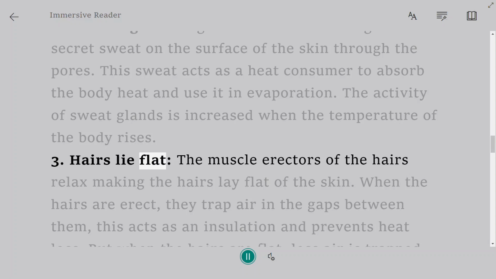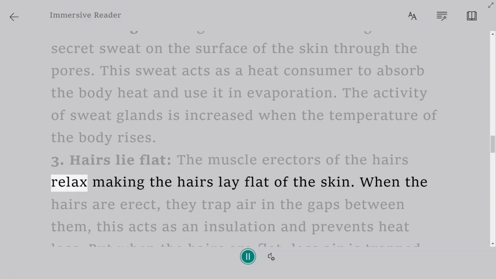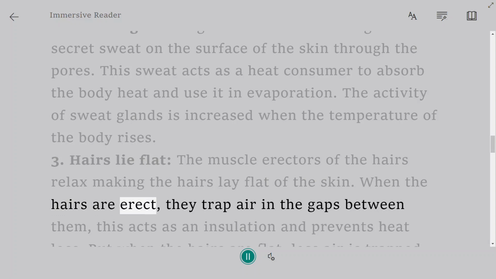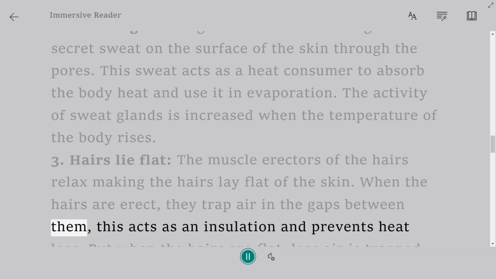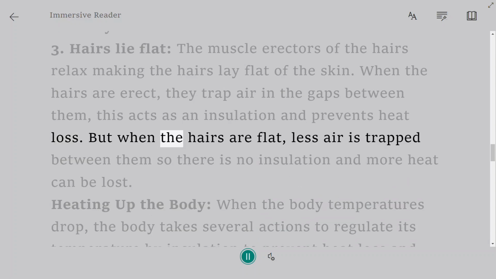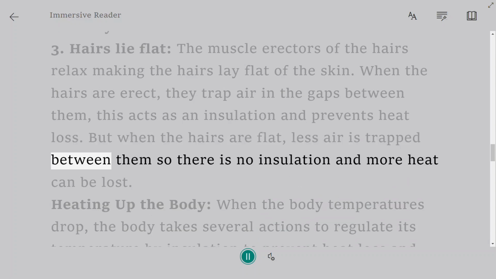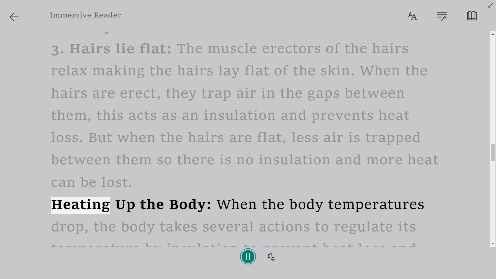3. Hairs lie flat. The erector muscles of the hairs relax, making the hairs lay flat on the skin. When the hairs are erect, they trap air in the gaps between them. This acts as an insulation and prevents heat loss. But when the hairs are flat, less air is trapped between them, so there is no insulation and more heat can be lost.